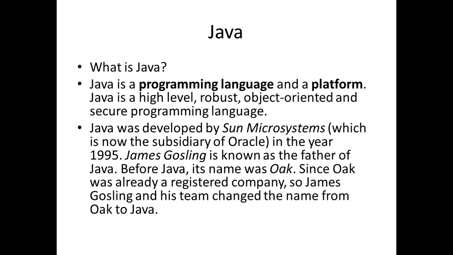I repeat it in short. Java is a programming language. It is a high level language, robust, object oriented and secure programming. Java was developed by Sun Microsystems in 1995 and Java was developed by James Gosling. The old, or original, name of Java was Oak. Then it was changed from Oak to Java.